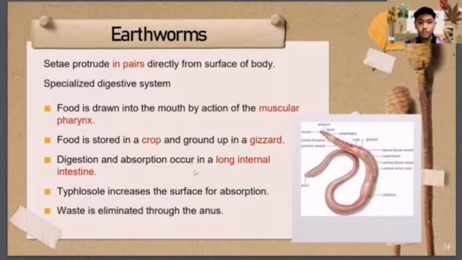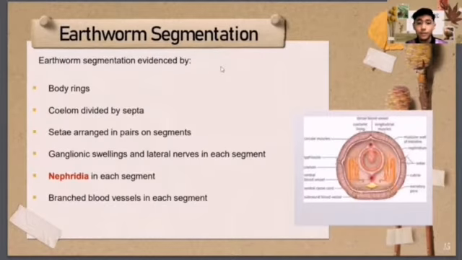The long internal intestine of the earthworm forms a loop called the typhlosole, which increases the surface area for absorption. Then the food waste is eliminated through the anus. We will move on to the next slide, which is earthworm segmentation.